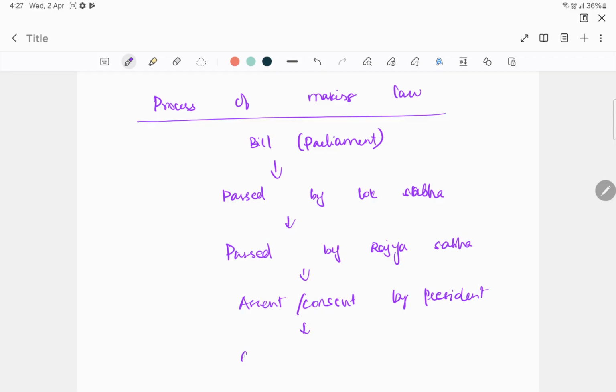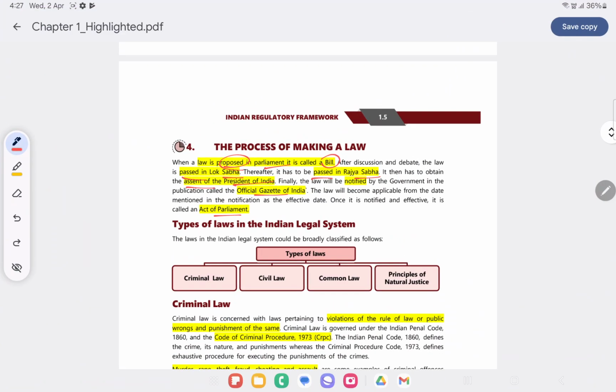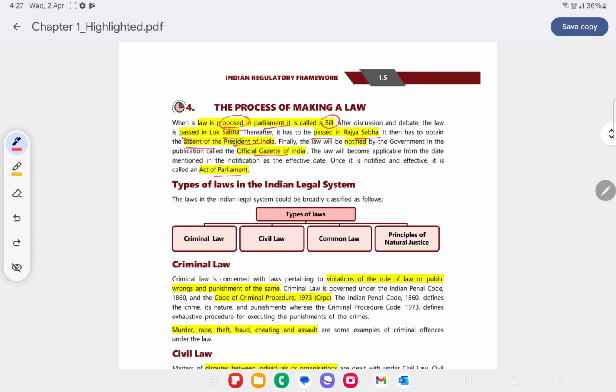After that, it has to be notified in the official Gazette of India. And finally, it is passed as an Act. So that's about it. Again, this is very simple.